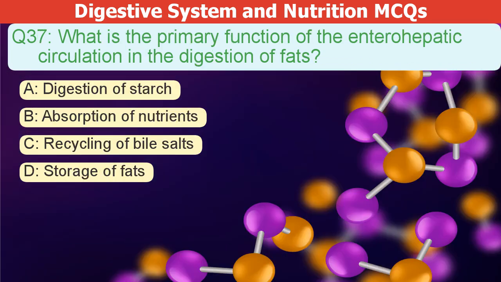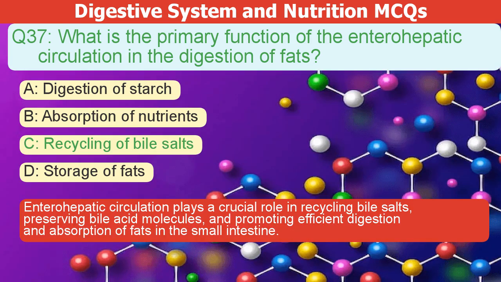What is the primary function of the enterohepatic circulation in fat digestion? A. Digestion of starch. B. Absorption of nutrients. C. Recycling of bile salts. D. Storage of fats. The correct answer is C. Enterohepatic circulation plays a crucial role in recycling bile salts, preserving bile acid molecules, and promoting efficient digestion and absorption of fats in the small intestine.